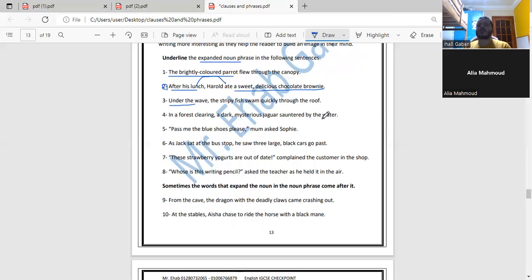Can you go and find the noun or the expanded noun phrase? It will be the stripy fish. Where is the expanded noun phrase? I think it will be the stripy fish. No. This is noun phrase.